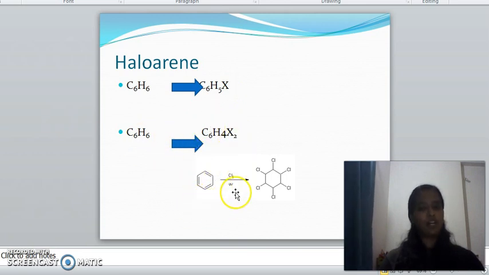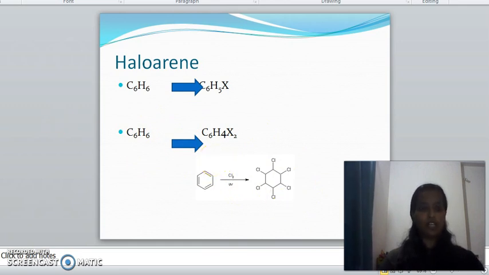And under drastic conditions, all the hydrogen atoms will be replaced by chlorine atoms. That is, benzene hexachloride can form. So this is how haloarene is formed, by the replacement of one hydrogen atom or hydrogen atoms by halogen atoms.